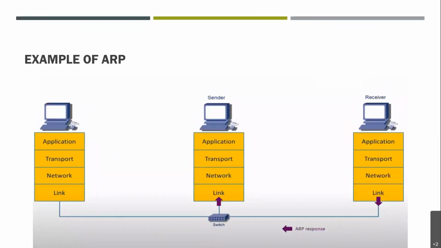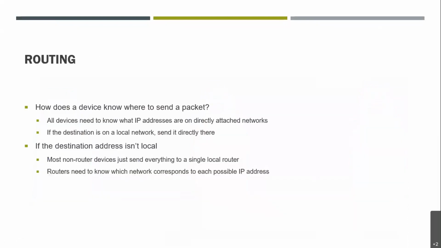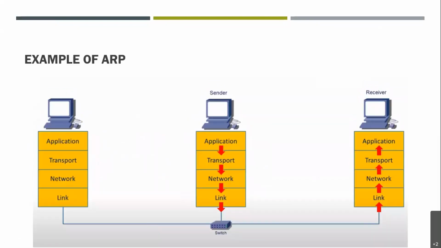Okay. Similarly, a response will be generated from the receiver to ARP. A response is generated toward the sender and it will reach the sender easily. Okay. So in this way it works. I hope now the picture of ARP is also clear, how ARP works, right?